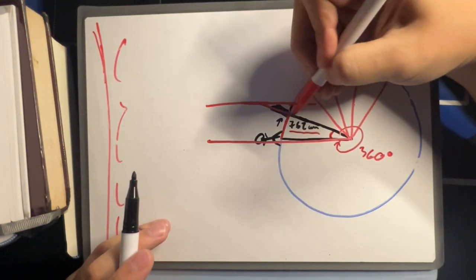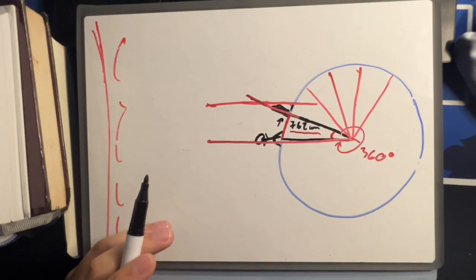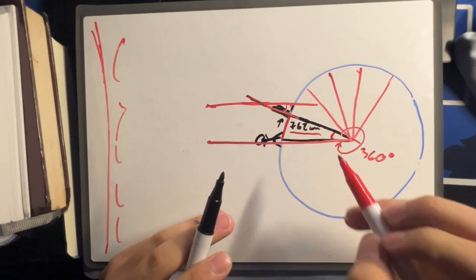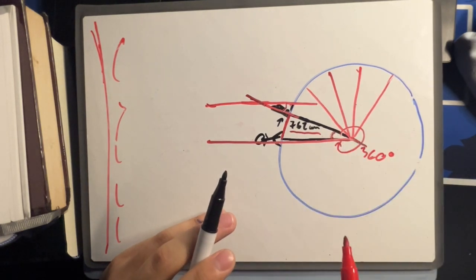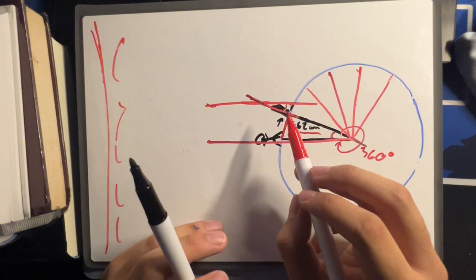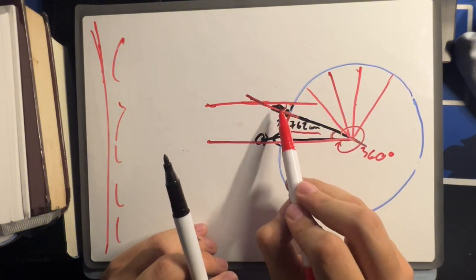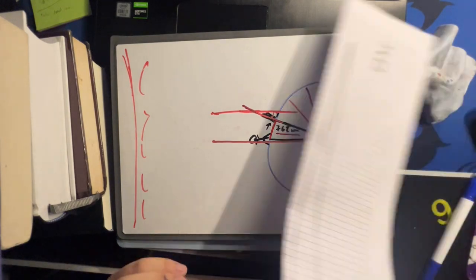And this line from the tower through the center is a transversal line cutting through two parallel lines, which means that this angle and that angle are alternate interior angles. And by the alternate interior angle theorem, these two are the same. So now we can actually find this, and I will show you how to do so.